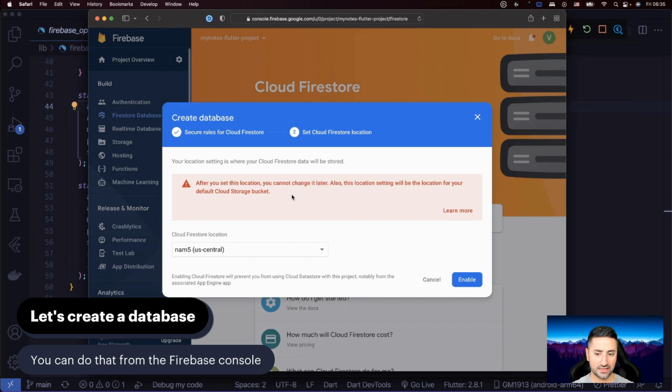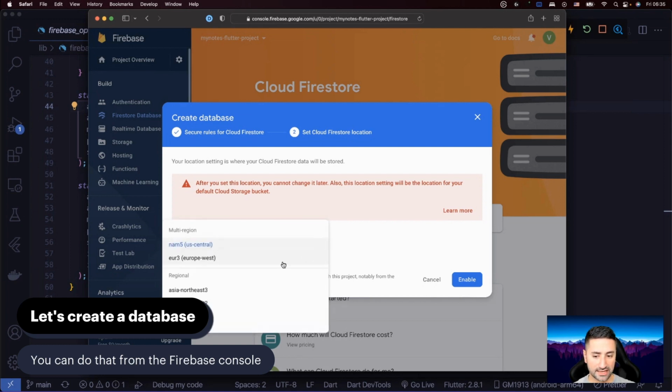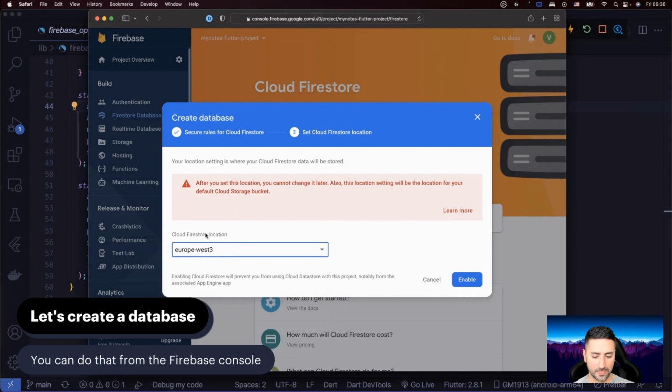I'm basically in Sweden right now, so I prefer to use a location that has something to do with Europe, and I can see Europe West, while Sweden is kind of in the middle. So I'm just going to use Europe West right now. But again, this isn't so significant right now. It could have some speed implications for your application depending on where the server actually is.